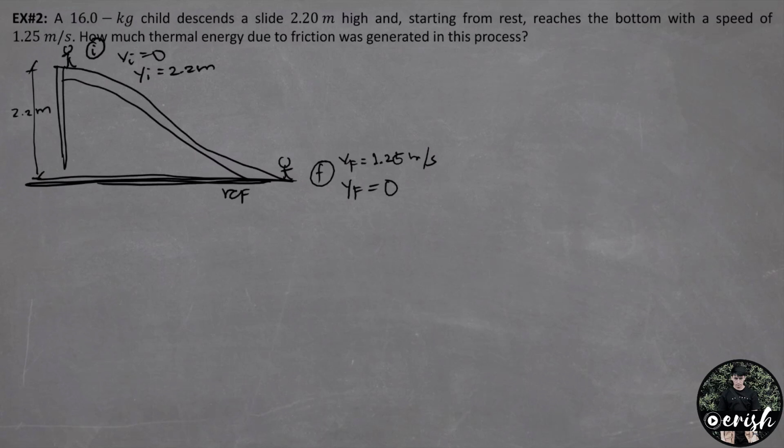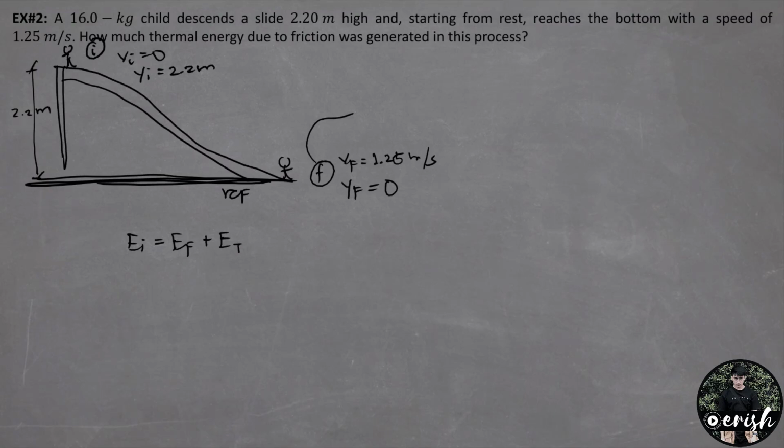Now the question is, ang hinahanap sa atin is yung thermal energy due to friction generated in the process. Ibig sabihin, yung thermal energy na yan is increased doon sa total energy niya. Ibig sabihin, at this point, sa final natin makikita yung thermal energy na hinahanap. Meaning, kung walang friction, energy initial natin is equal sa energy final. Pero dahil may friction, and yung friction na yun is nakapag-produce ng thermal energy, nagkaroon tayo ng increase doon sa total energy. Meaning, meron na tayo ditong i-add na thermal energy. And by this equation, masolve natin yung thermal energy na na-produce ng friction.